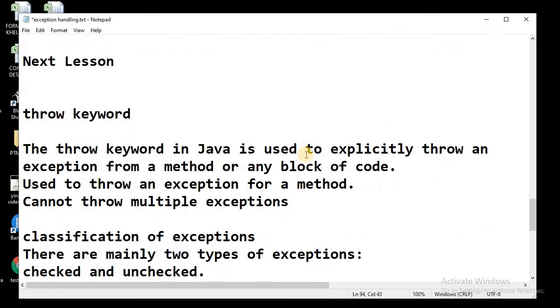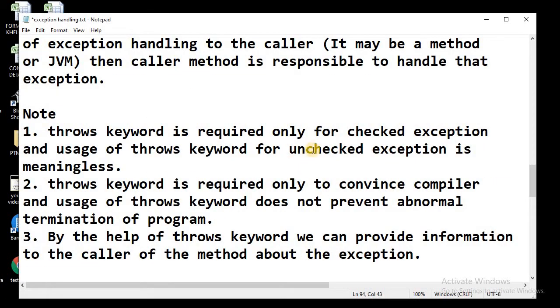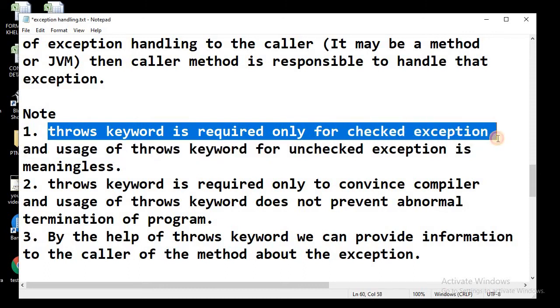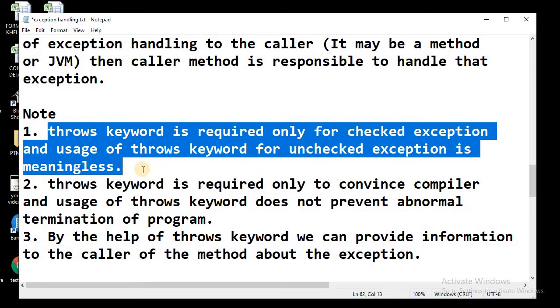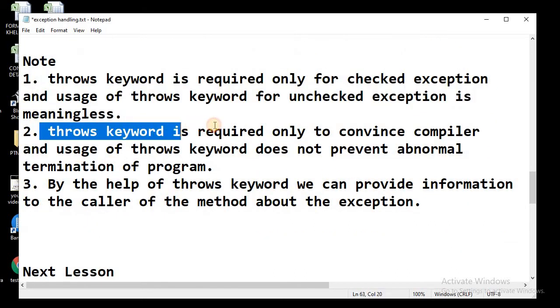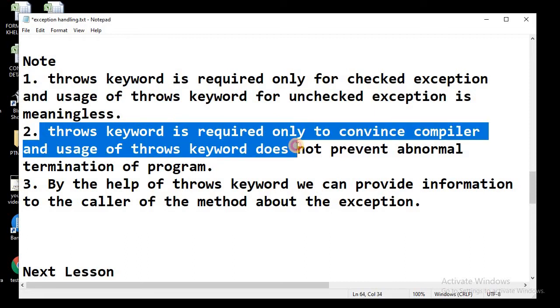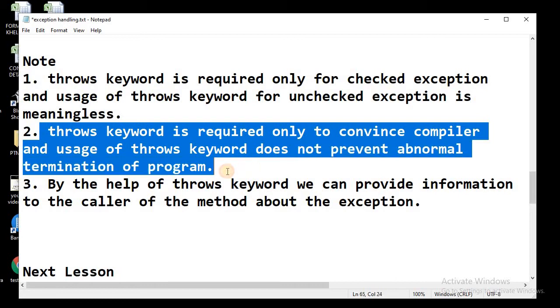So let's get back to the throws keyword we were talking about. The throws keyword is required only for checked exceptions, and not for unchecked exceptions, where it is meaningless. The throws keyword is required only to convince the compiler, and its usage does not prevent abnormal termination of the program.